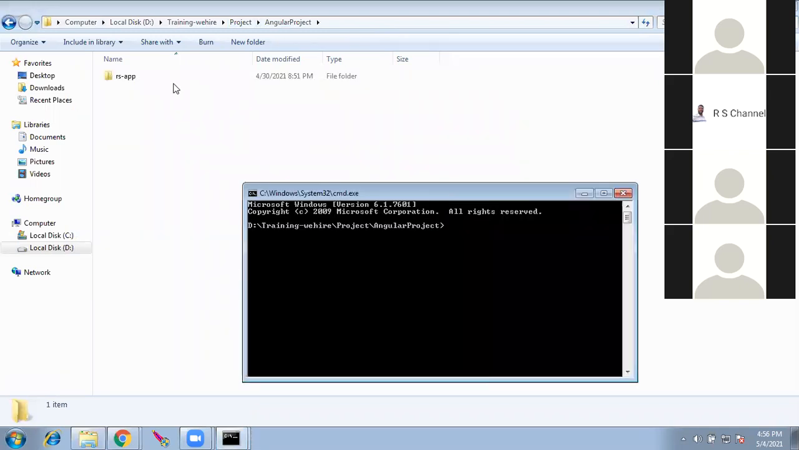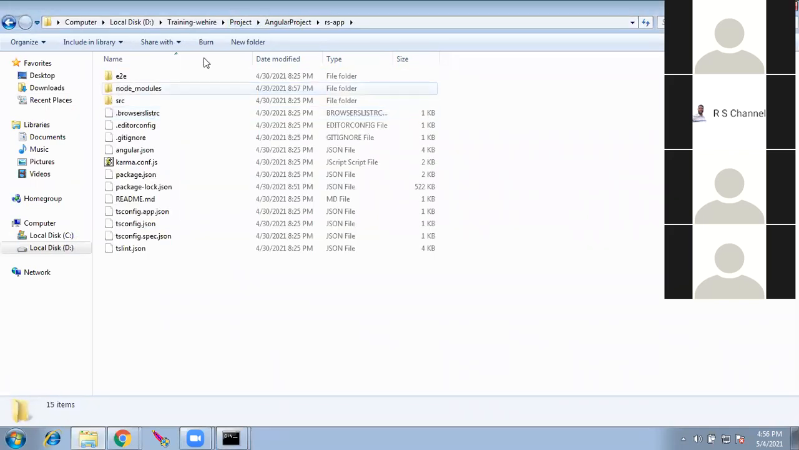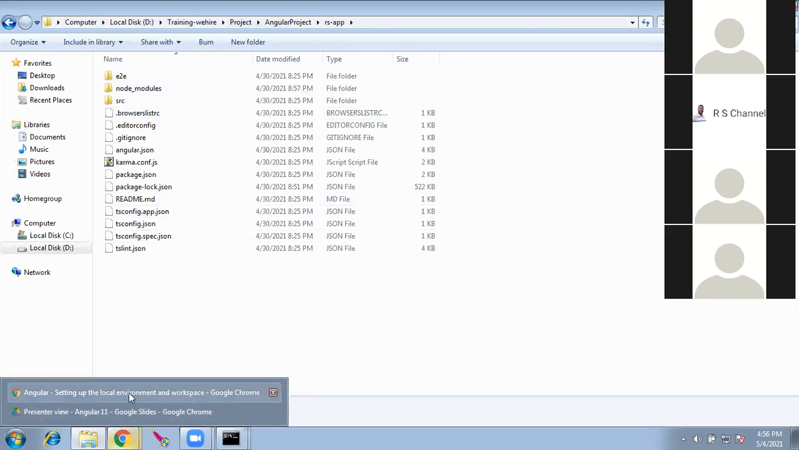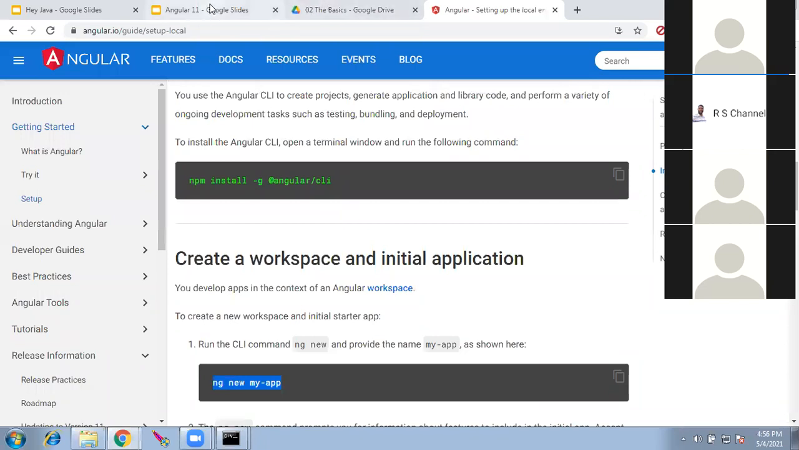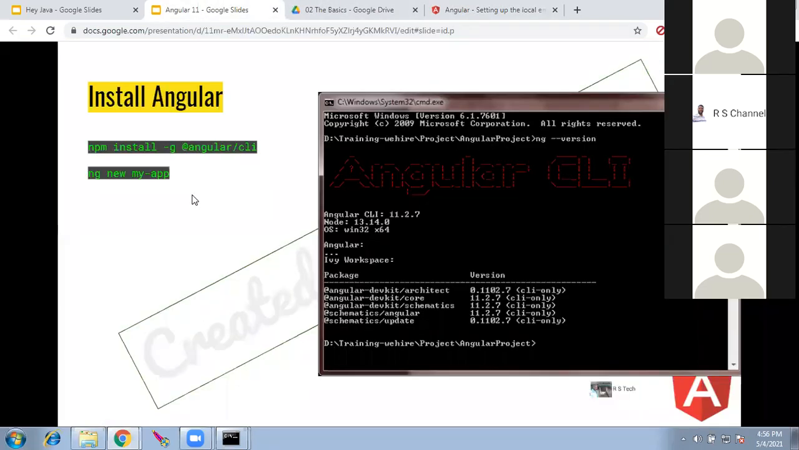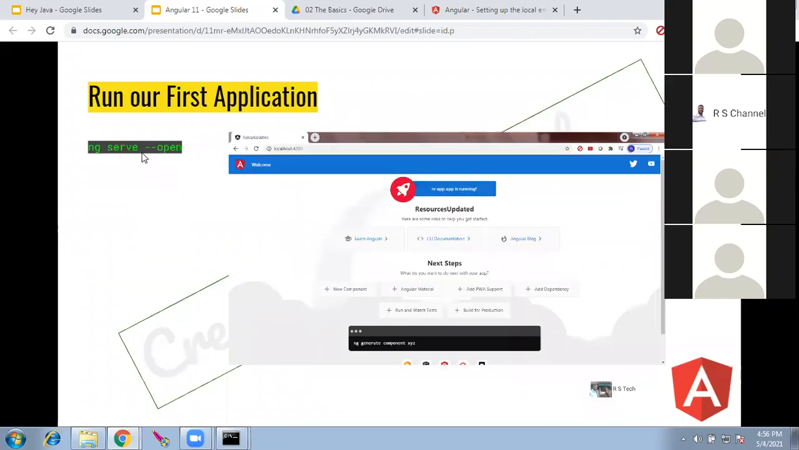So once I hit enter, the app will be generated and you will have a few folders. We will go through this as we proceed in the course. So that is the next step. Once the new app is created, we will run the first application and see.